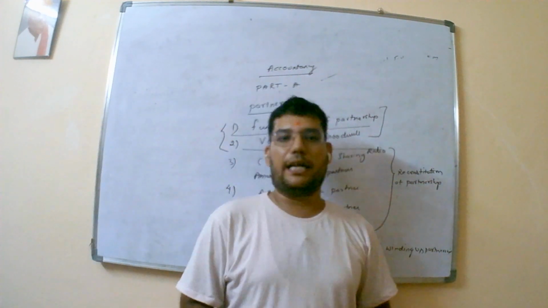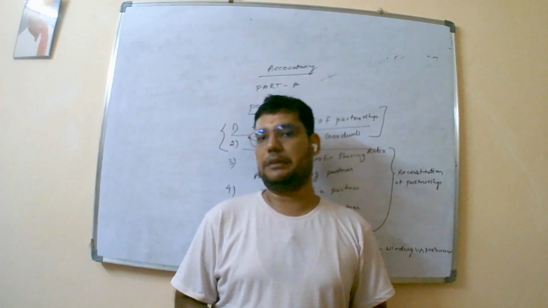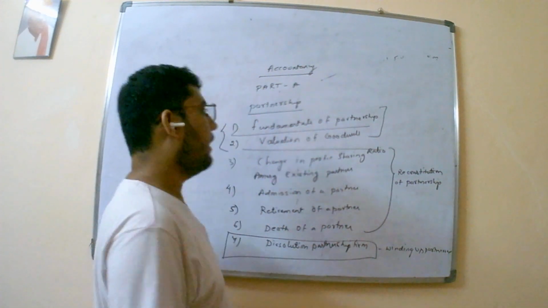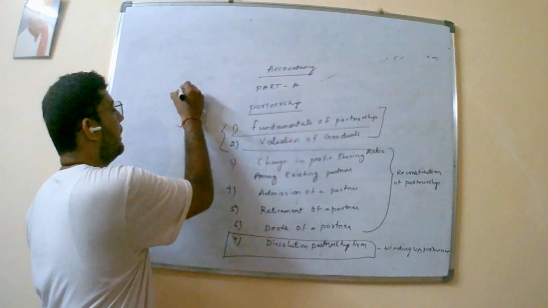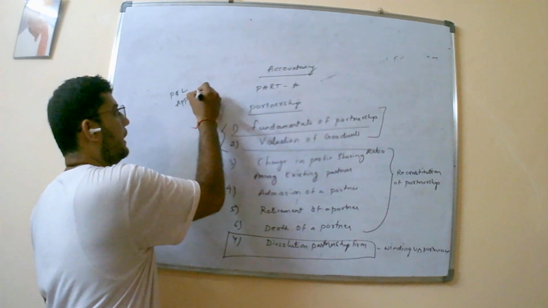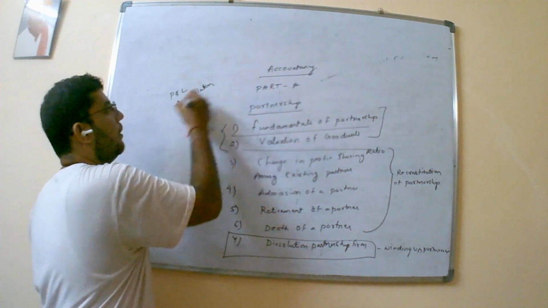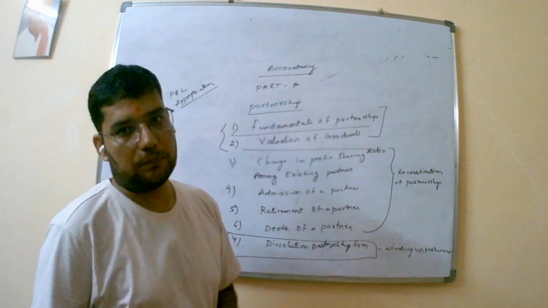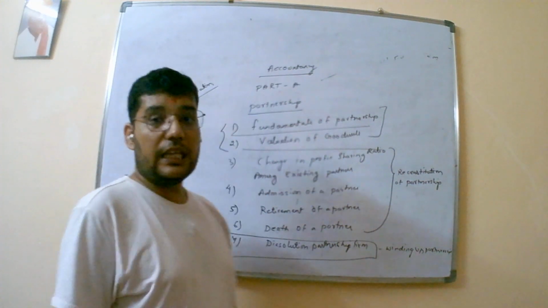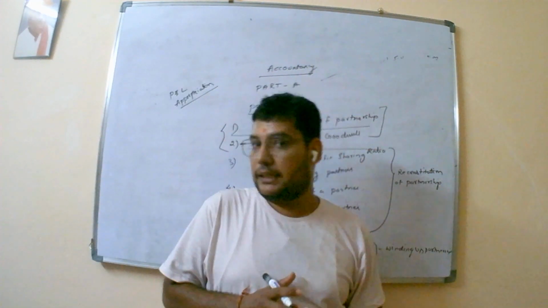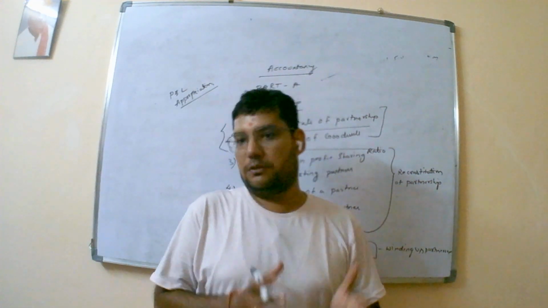But apart from that, there is an addition which is made in the partnership. That is nothing but you prepare an extra account, that is the P&L appropriation account. Now, what is this P&L appropriation account? This P&L appropriation account tells about the things apart from net profit which was transferred.